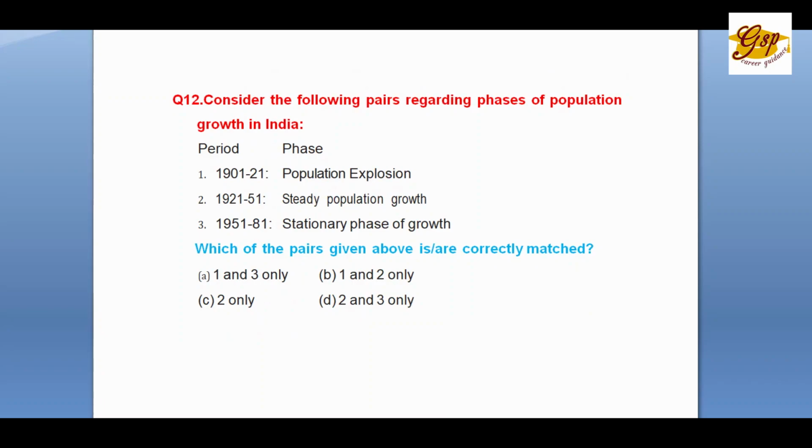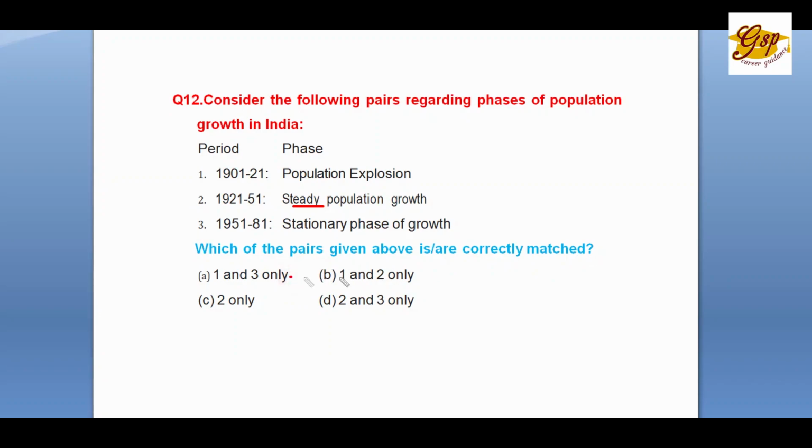Question number 12. Consider the following pairs regarding phases of population growth, period and phase. 1. 1901 to 21, population explosion. 2. 21 to 51, steady population growth. 3. 51 to 81, stationary phase of growth. Which of the pairs given below is or are correctly matched?